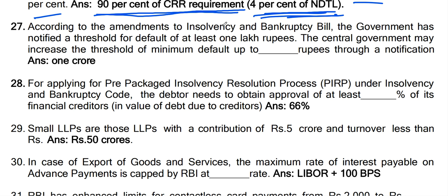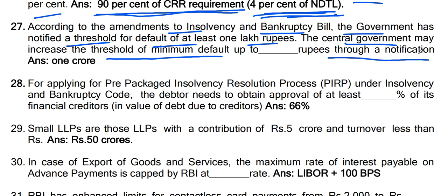Okay, question number 27. According to the amendments to Insolvency and Bankruptcy Bill, the government has notified a threshold for default at least 1 lakh rupee.